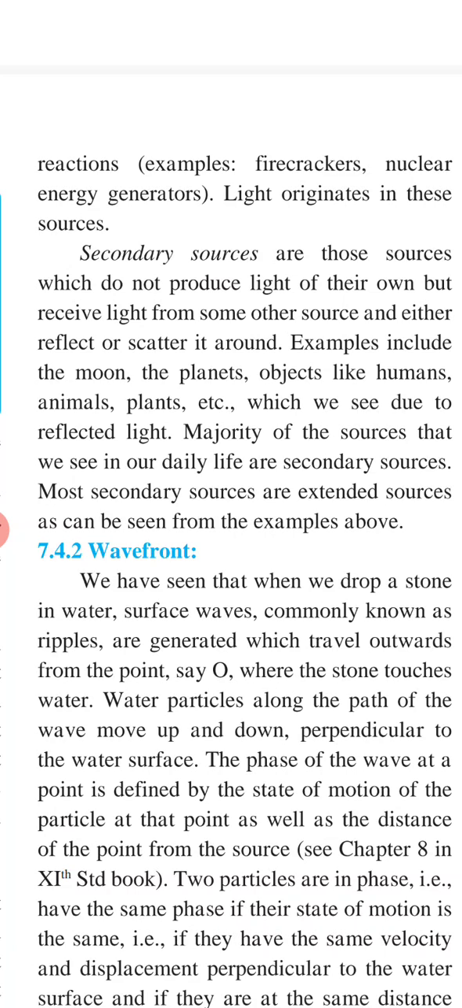And secondary sources are those sources which do not produce light of their own but receive light from some other sources and either reflect or scatter it around. Examples include the moon, the planets, objects like humans, animals, plants, etc., which we see due to reflected light. Majority of sources that we see in our daily life are secondary sources. Most secondary sources are extended sources, as can be seen from examples above.